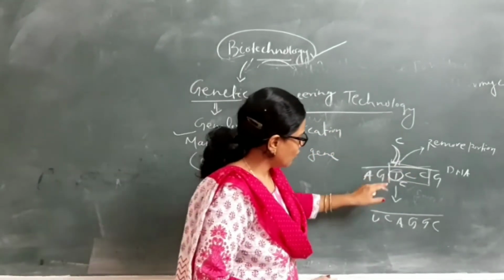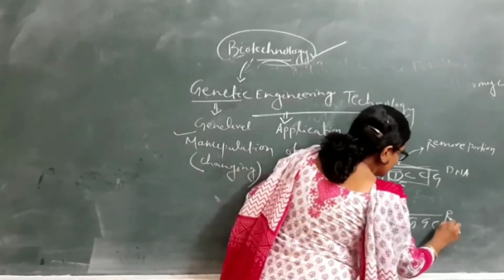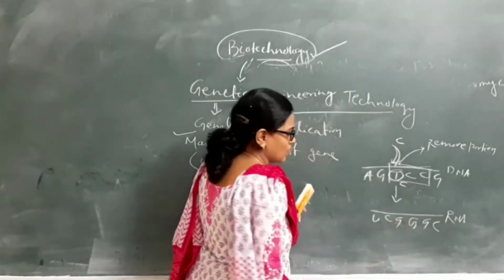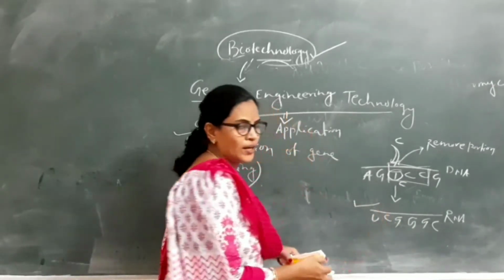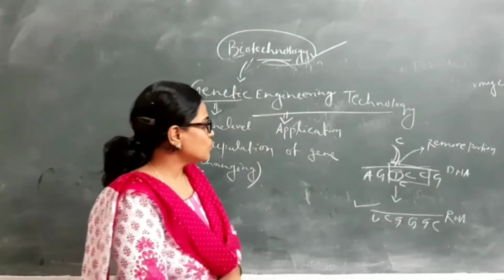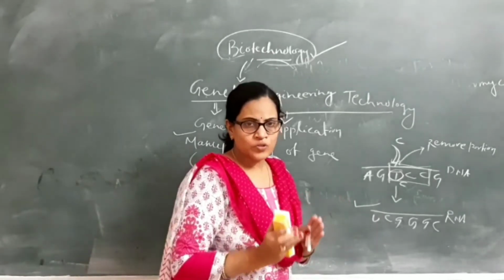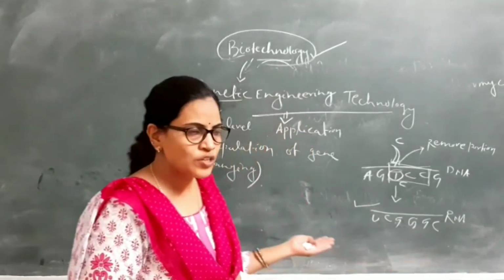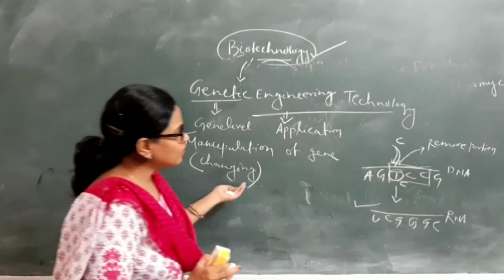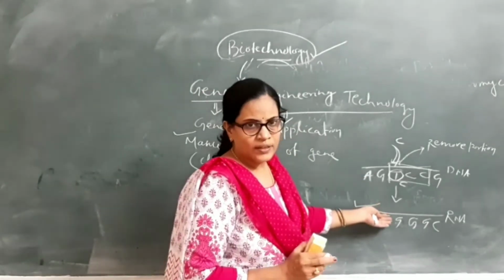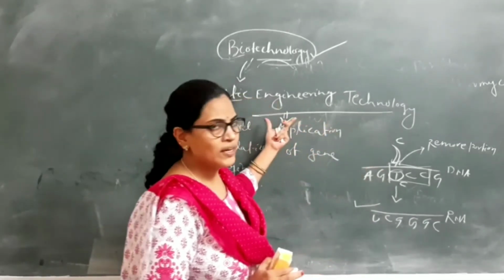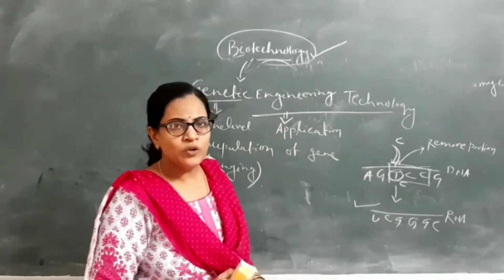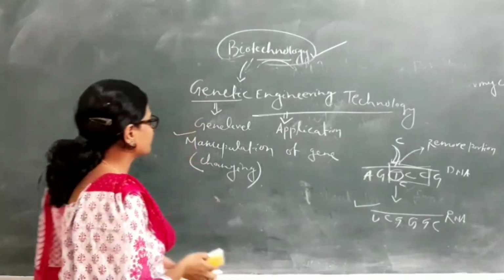So the fragment of RNA also changes, and it is the correct strand. A particular portion of nucleotide is removed by this genetic engineering process, and another portion is added. This technology is known as genetic engineering technology, also known as manipulation of genes.